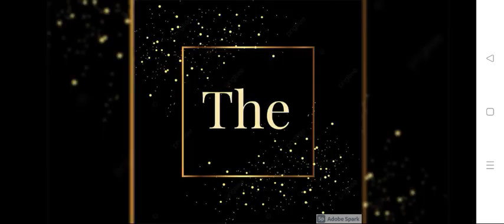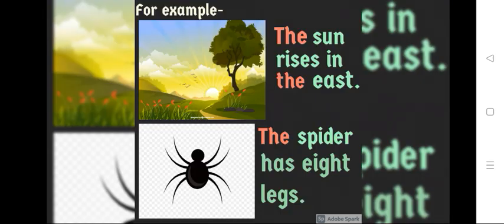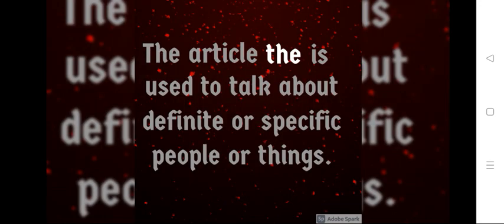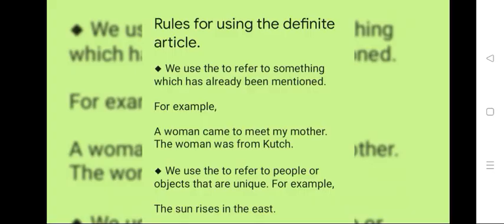Now let's see the article the. For example, the sun rises in the east. The spider has 8 legs. The article the is used to talk about definite or specific people or things. In other words, we use the for a particular noun, a particular person, a particular place and thing. Now let's see the rules for using the definite article.